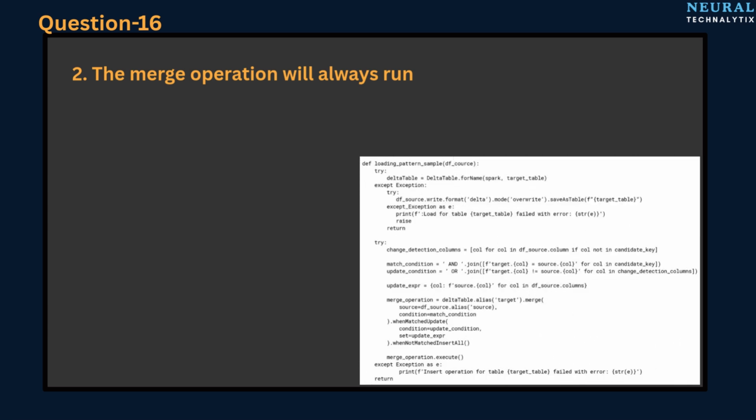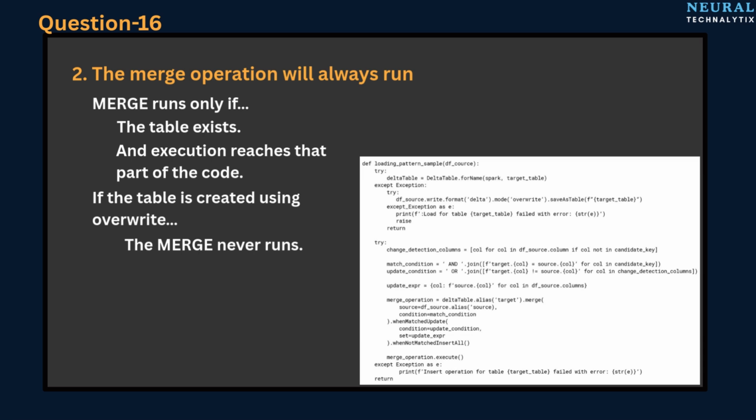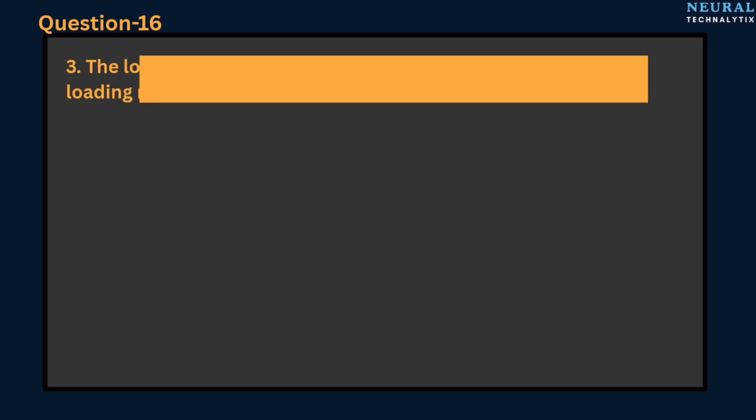Statement 2. The merge operation will always run. Again, look at the control flow. Merge runs only if the table exists and execution reaches that part of the code. If the table is created using overwrite, the merge never runs. So this statement is also incorrect. Answer? No.